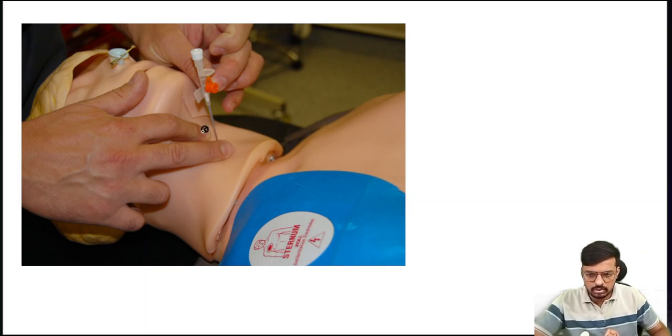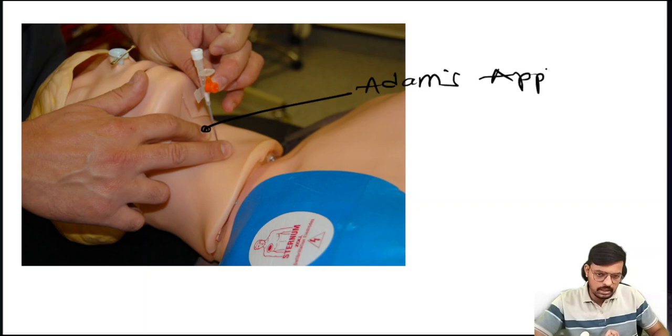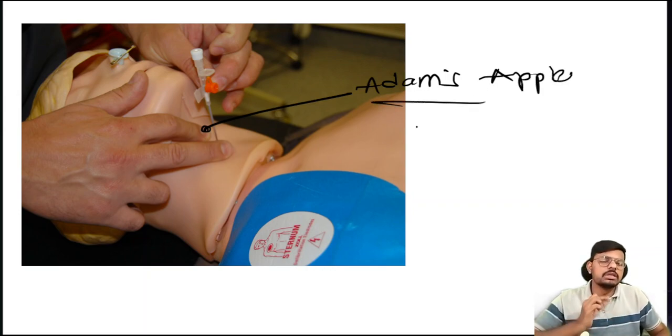Look at this. First we keep the hand on the Adam's apple. What is this Adam's apple? This prominent portion in the male is made up of the thyroid cartilage. The prominent portion of the thyroid cartilage, which comes out prominently, is what we call the Adam's apple. Just below that there is the cricoid membrane. This is the thyroid cartilage, this is the cricoid cartilage.